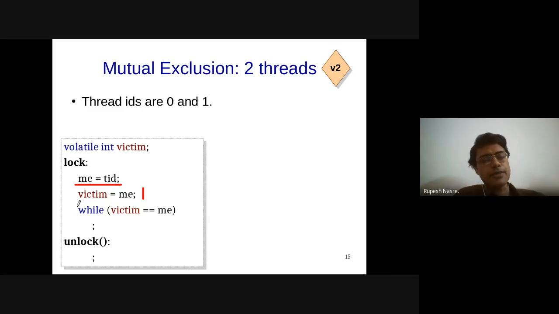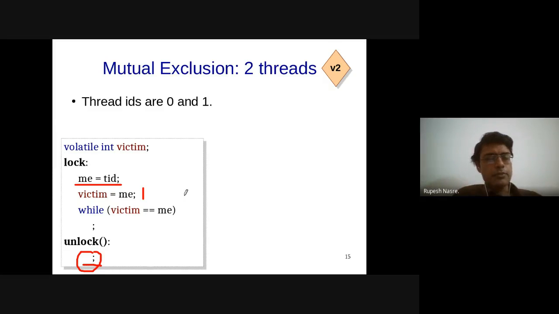as soon as I'm executing the code, that means that victim is going to be, is this correct? Yeah, maybe I should have victim equal to 1 minus me here. No. Here again, there should be victim equal to me. Yeah, I think this code is wrong. There should be victim equal to me set here, so that it gives a signal to the other thread. Okay, but let's check that.